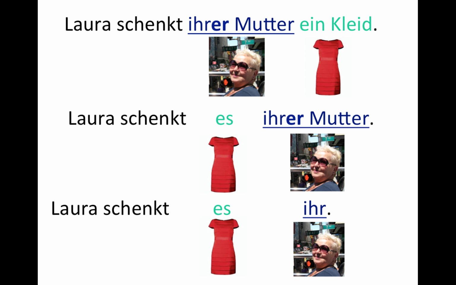Now we're substituting the dress because we've already mentioned it or something, right? Laura schenkt es ihrer Mutter. So now we have to actually mention it first. So we switch the order and we substitute ein Kleid with es because it's neuter singular. And if we have both substituted, then we still have that little switch. Laura schenkt es ihr.